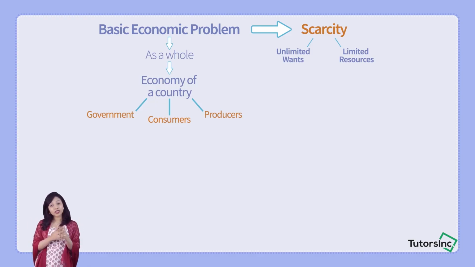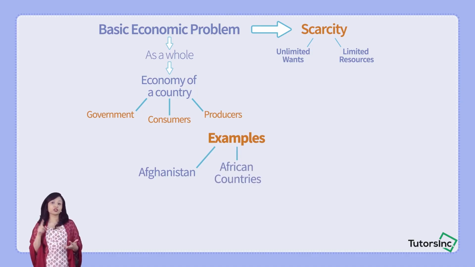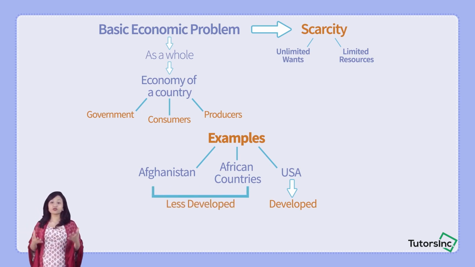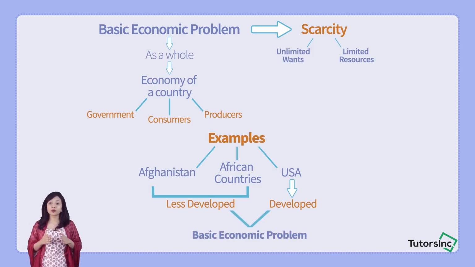So I've given you quite a lot of examples focusing on Afghanistan, Africa, and even developed countries such as the USA, and I've talked about how, despite being developed or less developed, all these countries have to face the basic economic problem which is persisting around the world.